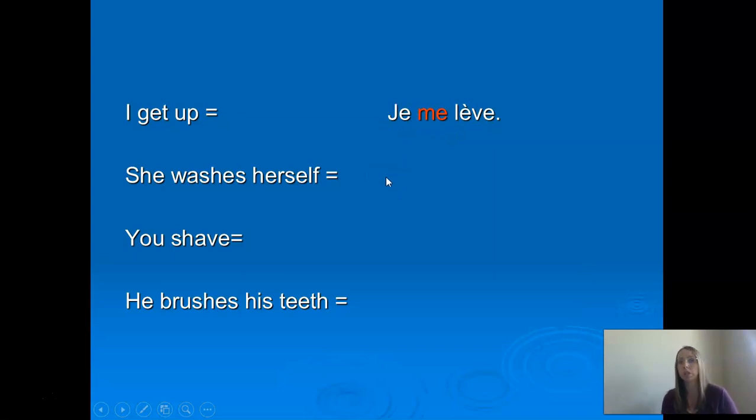She washes herself. What's the verb for to wash? Se laver. It's with she, so we need elle. Make the verb match with elle, and then what goes with elle? Se, elle se lave. You shave. What's the verb for to shave? Se raser. We need to start with tu for you. Tu te rases. What's the ending for tu verbs? Yes. What happens to the se in se raser for tu? It becomes te: tu te rases.